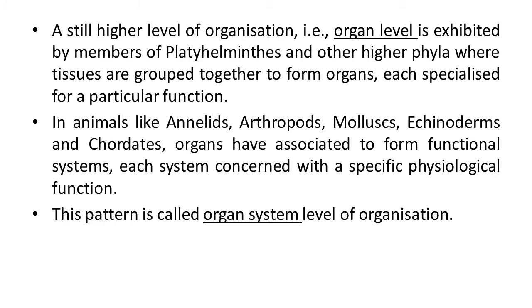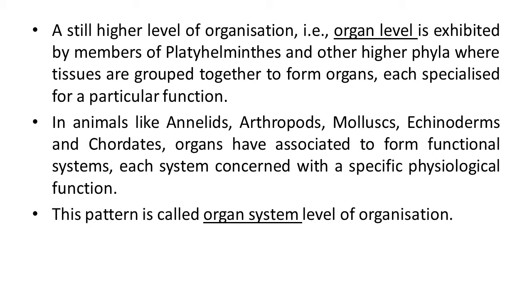If we talk about a higher level of organization, that is organ level, it is exhibited by members of Platyhelminthes and other higher phyla, where tissues are grouped together to form organs, each specialized for a particular function. So first the basic cellular level, then tissue level, and in higher animals organ level organization is observed.